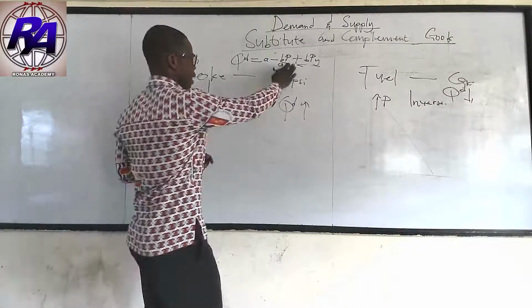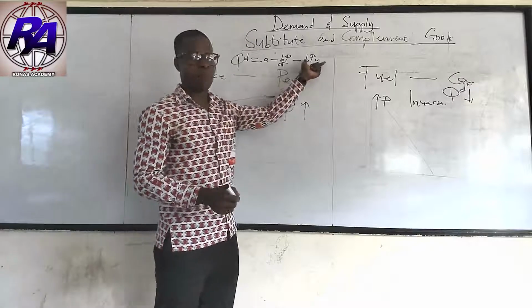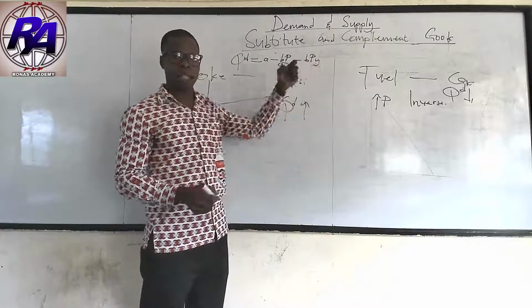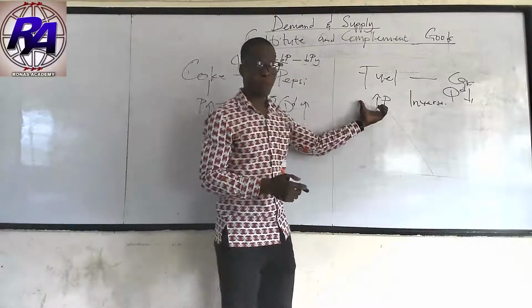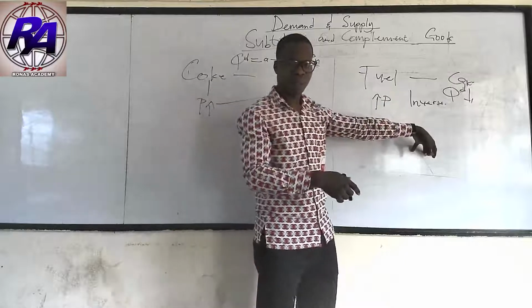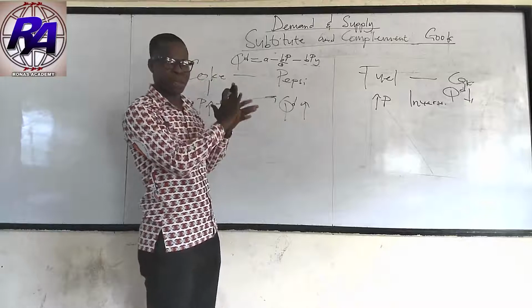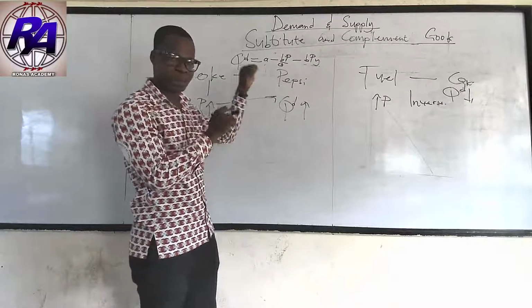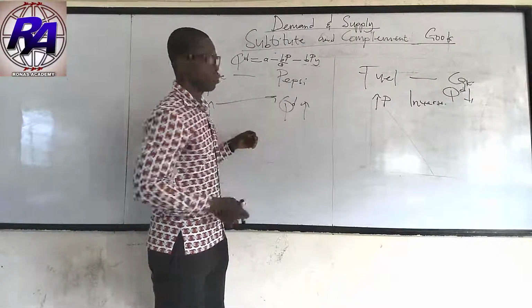So what it means is that the sign here will be negative if we are looking at product Y to be a complement good in the demand function. So anytime the price of the complement good is increasing, the quantity demanded will decrease. And anytime the price of a substitute good is increasing, the quantity demanded of that particular product will increase.